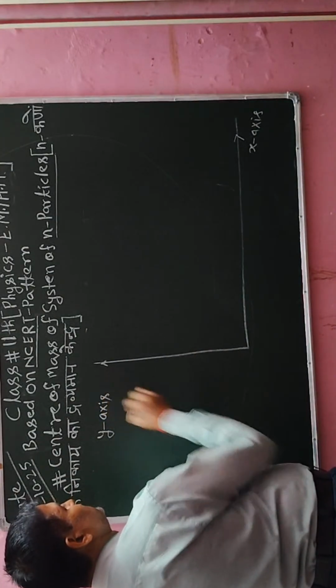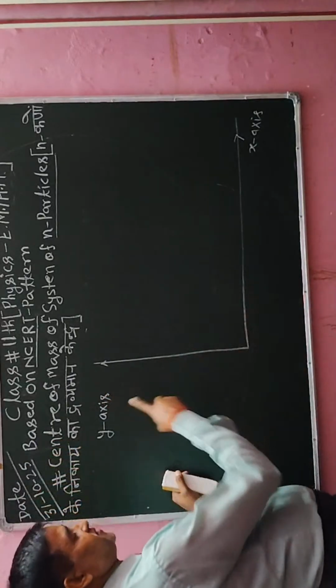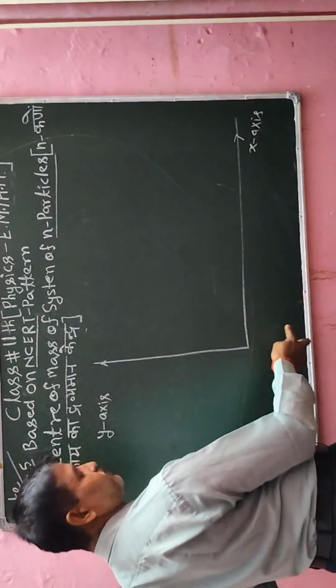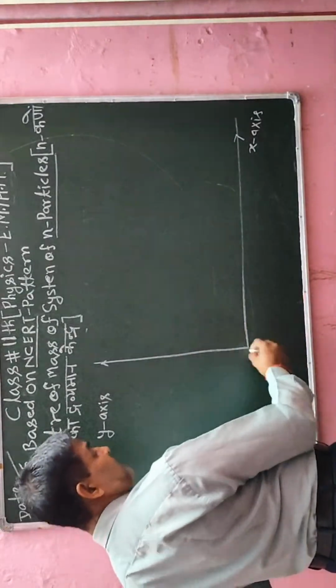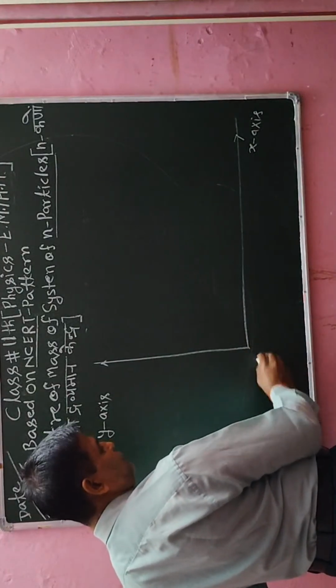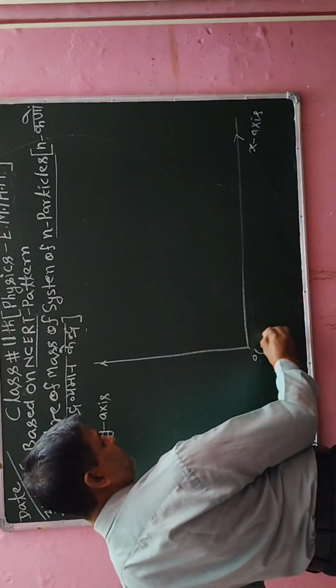Here I have taken one x-axis and the other is the y-axis. Where these two axes cut, the intersection point I will call the origin, and its coordinate will be 0, 0.